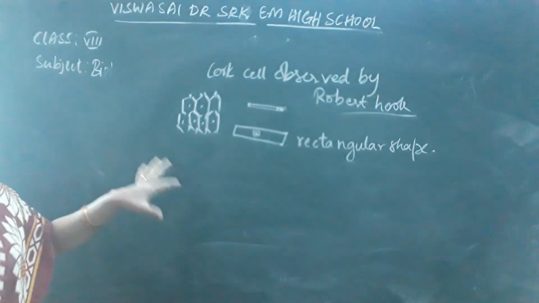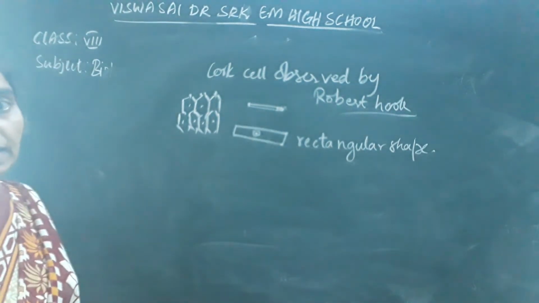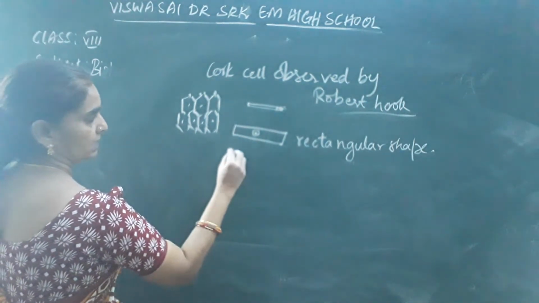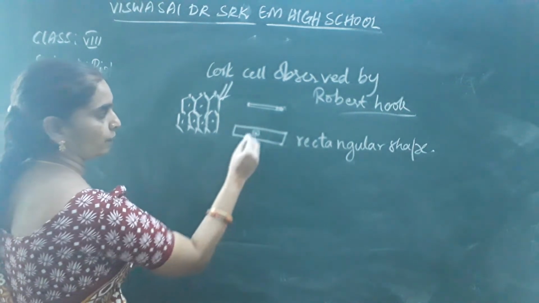When you observe the cells of the matchstick under the microscope, this is the cork cell observed by Robert Hooke.